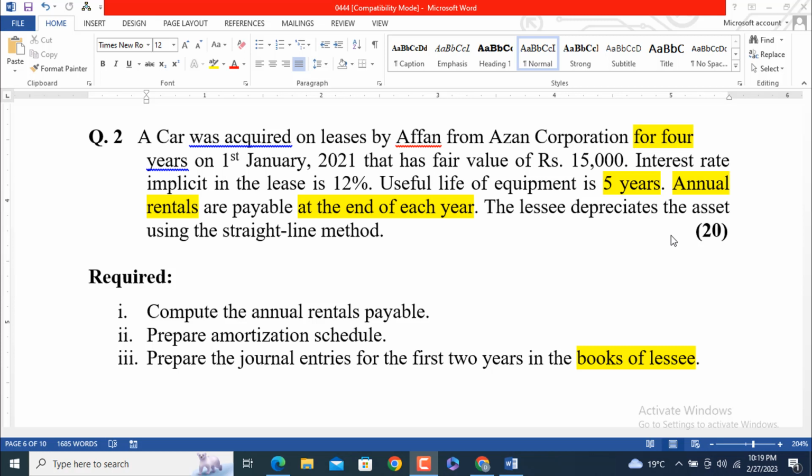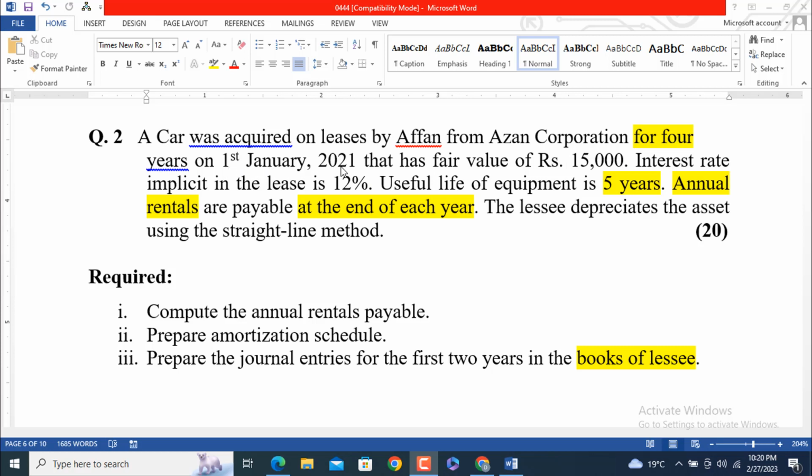In today's video, we are going to solve question number 2 of assignment number 2 of the subject Advanced Accounting, code 0444, related to the BCom or BA examination program of AIOU. So let's start reading question 2, then we will move to the requirements, and finally we will see the solution of this question.